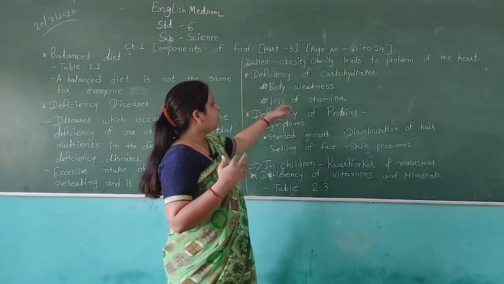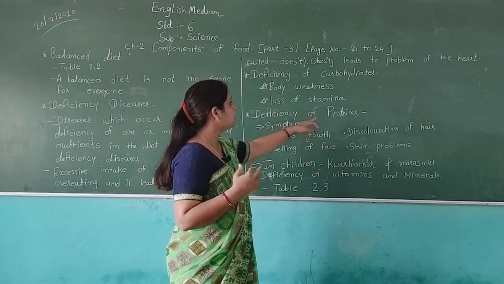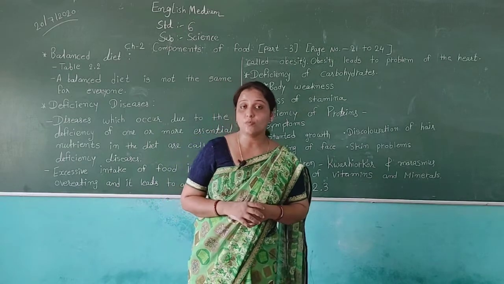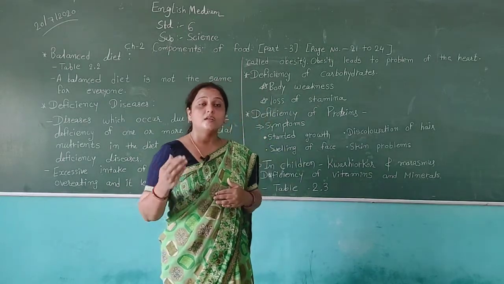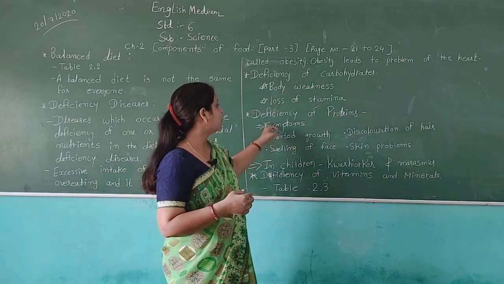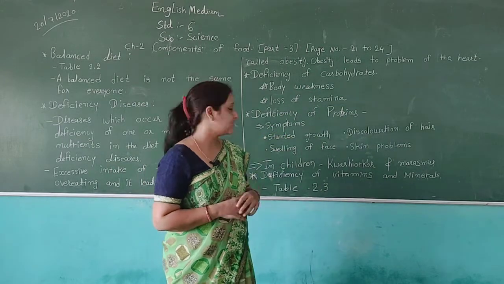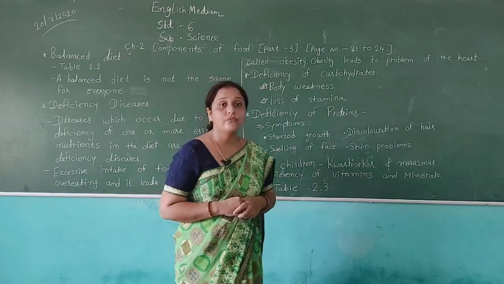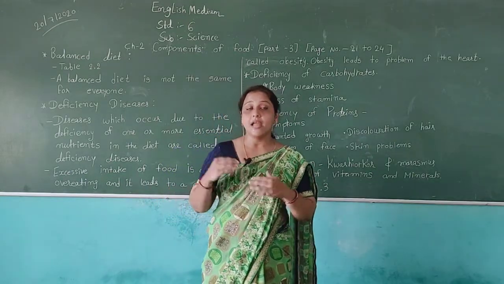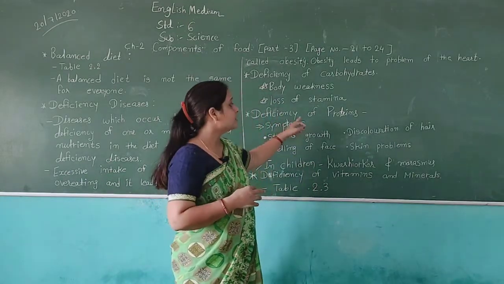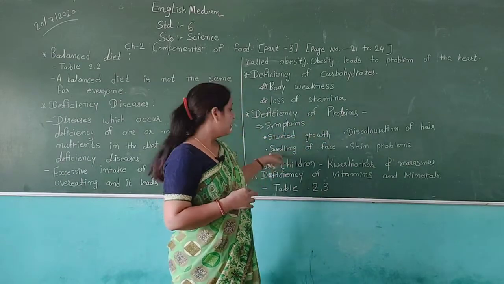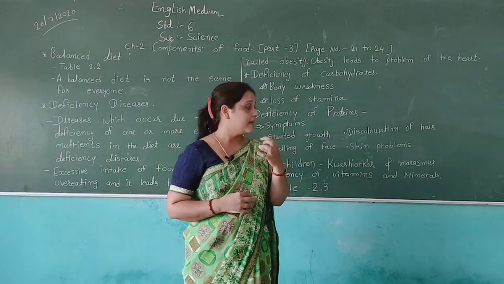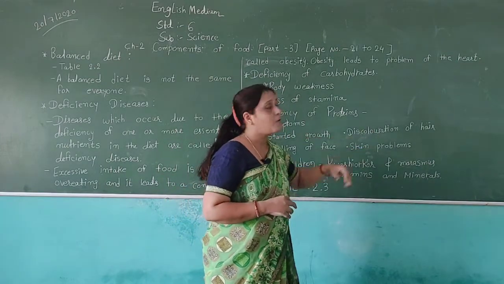Then after, if we have a deficiency of proteins, then we will suffer from many types of diseases, and they have given us these symptoms. For example, stunted growth, then after swelling of the face. We can see that if any person has a deficiency of proteins, then he or she has swelling on their face. Then after, discoloration of hair.